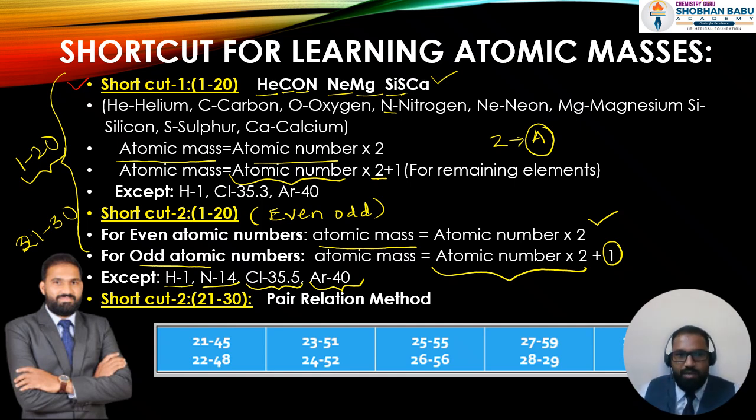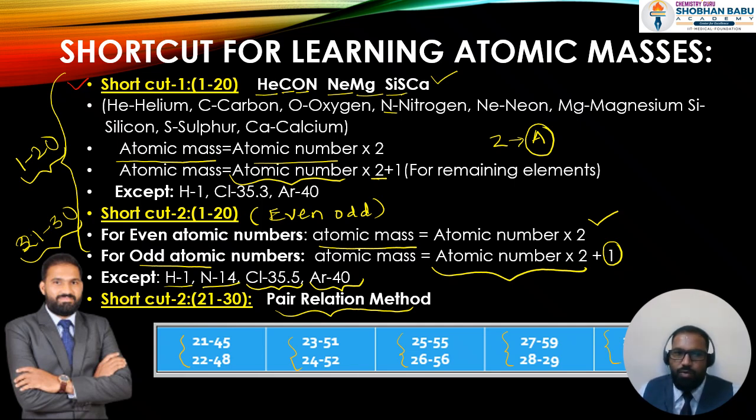Now coming back to the second part of these masses, 21 to 30, I call this the pair relation method. I have divided those masses into pairs. 21 and 22 are one pair, then 23, 24, 25, 26, 27, 28, 29, 30.